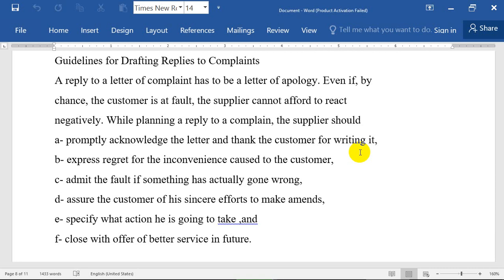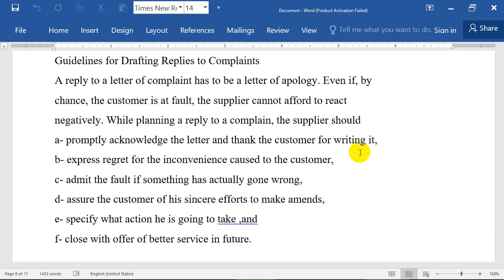For example, if you are a correspondent in a company, don't answer the reply to the complaints immediately. So tell him, I'm ready. I have read your message, and I am ready to tell my manager, to speak to my boss. So what are the procedures? ما هي الإجراءات اللي بتتخذها مع مديرك عشان ترد على الطلب؟ What are the procedures that you will take?